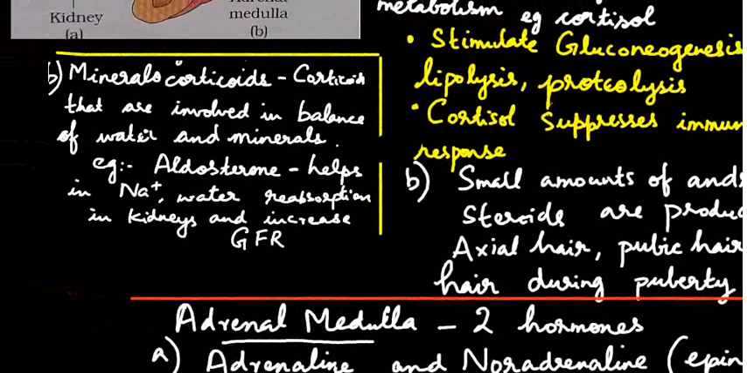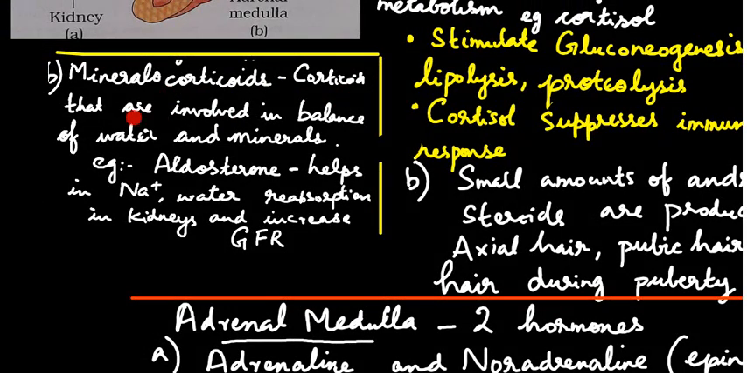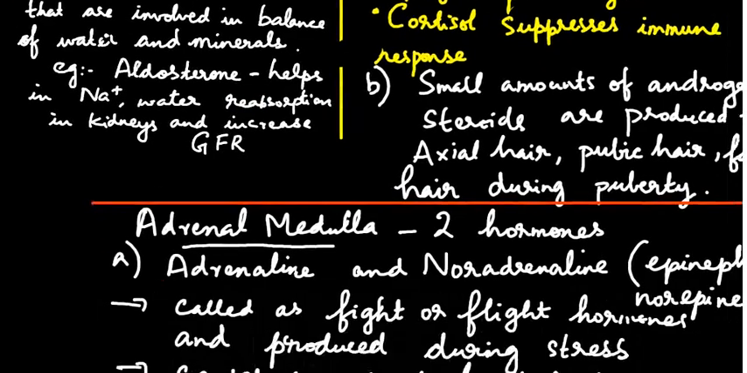Now the other type of corticoids are mineralocorticoids. Mineralocorticoids are involved in balance of water and minerals. Like for example aldosterone. Aldosterone helps in sodium water reabsorption in the kidneys. That will result in increase in glomerular filtration rate. So that is mineralocorticoids. Glucocorticoids, example cortisol. Mineralocorticoids, example aldosterone. Now the hormones of adrenal medulla.